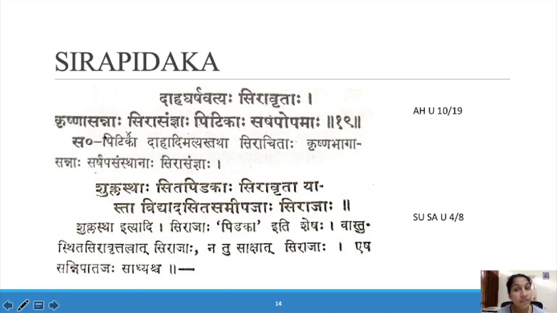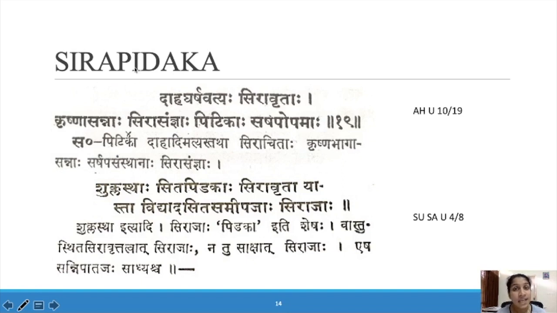Krishna Asannaha, where it is seen near the Krishna Mandala. Sira Sapna Pitika, Sarshapopama. That Pitika resembles a mustard seed. So the Pitika can be seen near the Krishna Mandala, there will be a burning sensation, it is rough to touch, and it is surrounded by blood vessels.